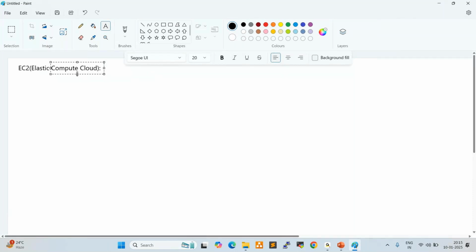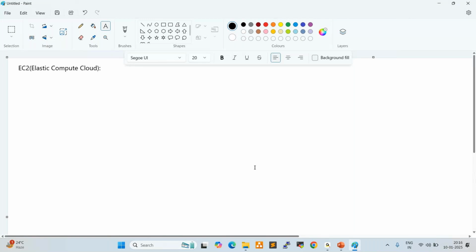For example, when we want to buy a laptop or mobile, what do we check? Configuration, specifications. So compute is a configuration, and this configuration is elastic. We can increase or decrease it by a single click. This configuration is available in the cloud. Here we have two Cs, that is why we call it EC2. Now let us go back to the AWS console.